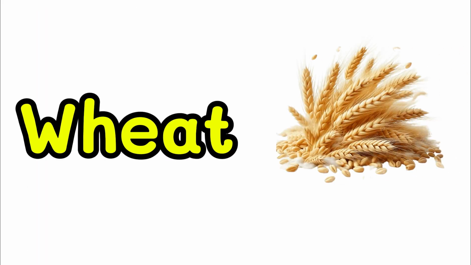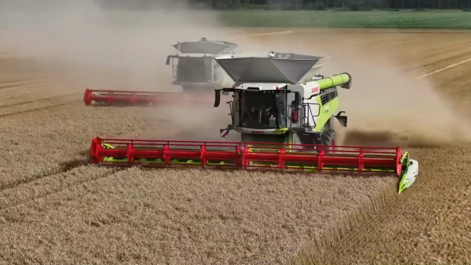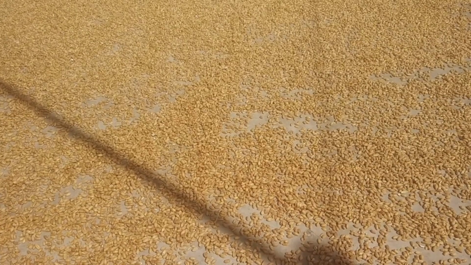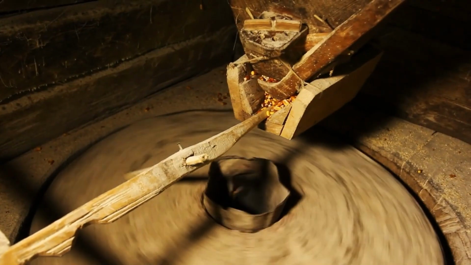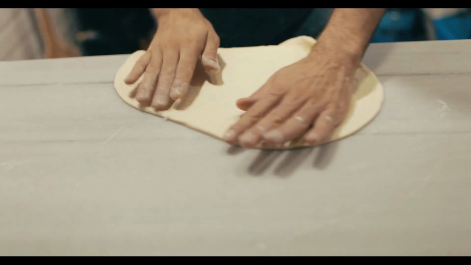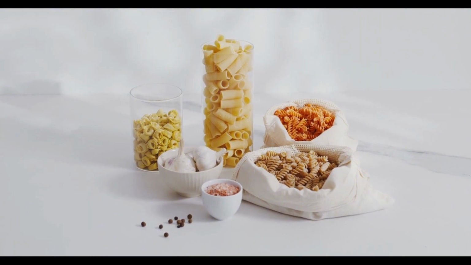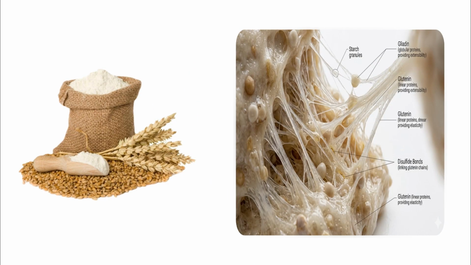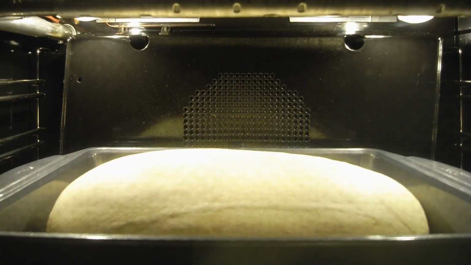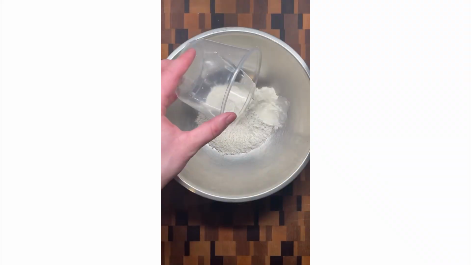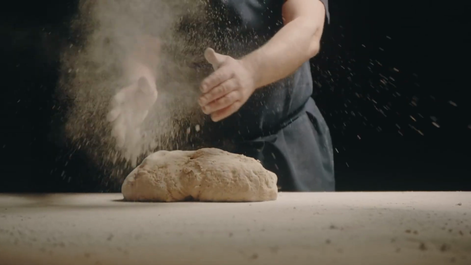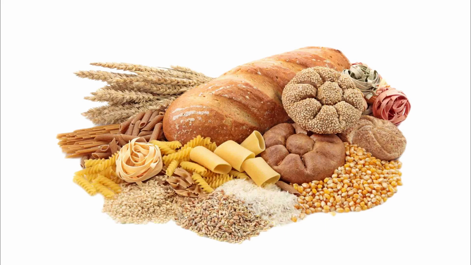Next is wheat. Wheat is one of the most important grains in Europe and the foundation of many staple foods. Unlike rice, wheat is rarely eaten whole in its raw grain form. Instead, it is milled into flour. This flour is then used to make bread, pasta, and baked goods. What makes wheat unique is its gluten content. Gluten is a protein that gives dough elasticity. It allows bread to rise and hold its shape. When mixed with water and kneaded, wheat flour becomes flexible and stretchable. This is why it can be shaped into so many different forms.